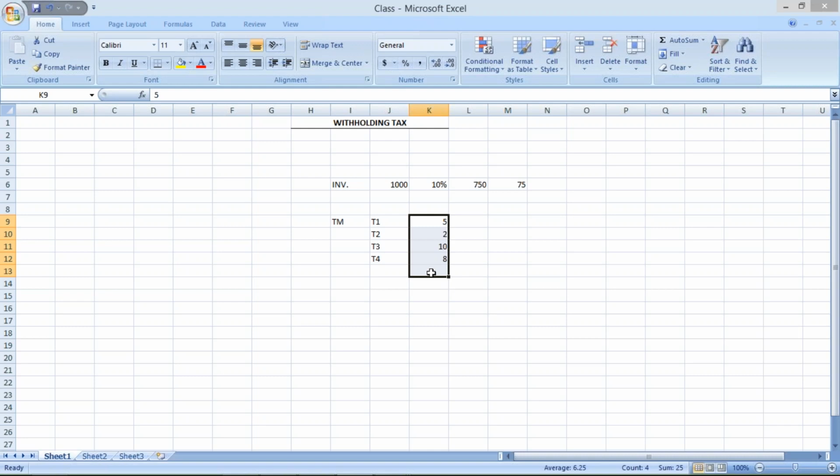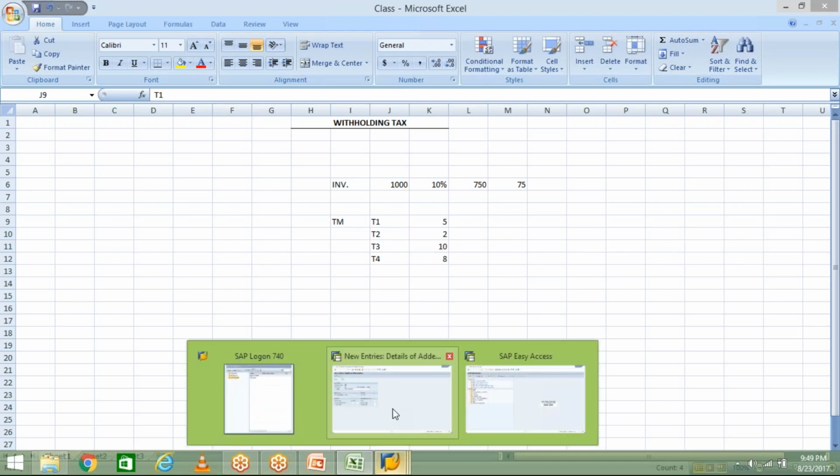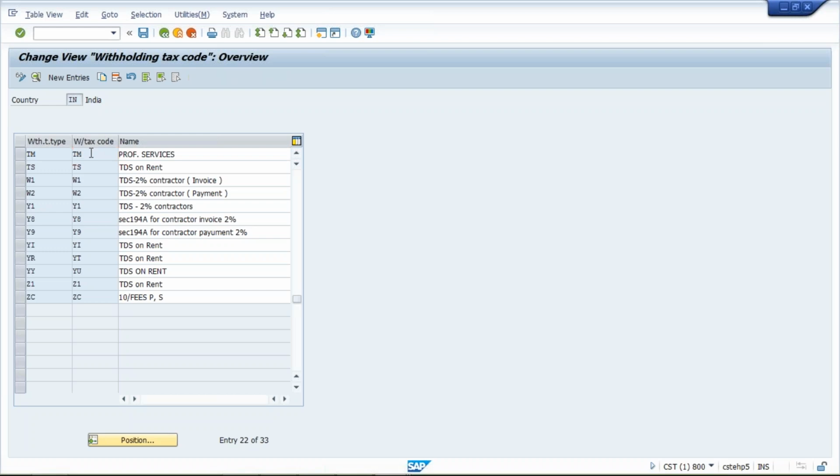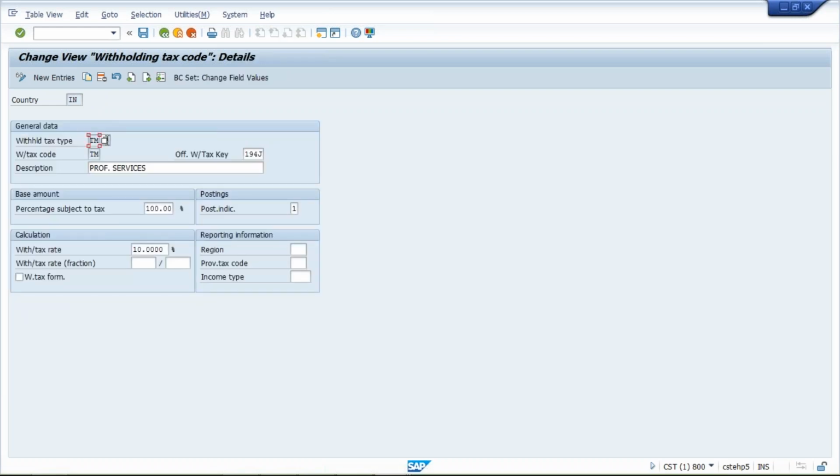Why? Because we have selected gross amount here on tax type. Whenever you create a tax code, you need to give your tax type. So in tax type, we have given the criteria whether the calculation will happen on gross amount, net amount, whatever it is.